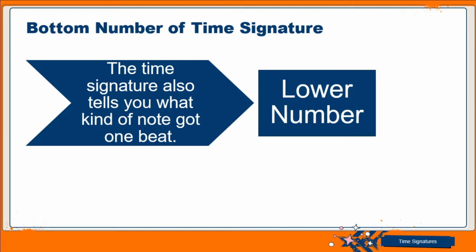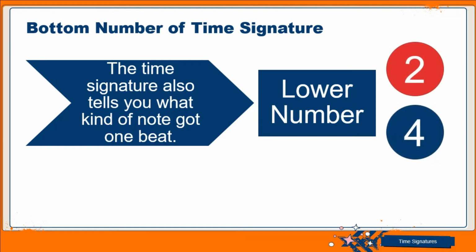Is it the whole note? Is it the half note? Is it going to be the quarter note that gets 1 beat? Now, the most common time signature has a 4 as its bottom number. Okay, it has a 4, but remember the fractions and the other names of the music notes.